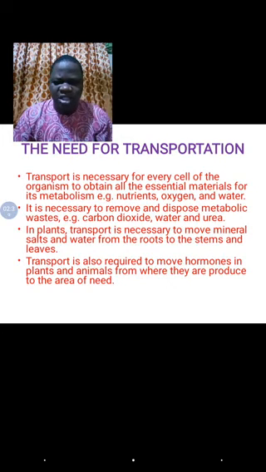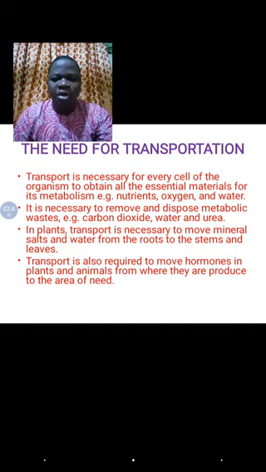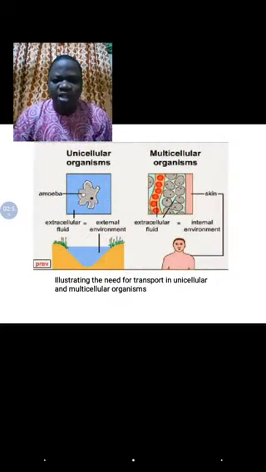And then it's also required to move hormones in both plants and animals from where they are produced to where they are needed. As you know, hormones are chemical substances. They are produced in one part of the body and then they are taken to other parts of the body where they are needed. Okay, so I'll come back to this picture.